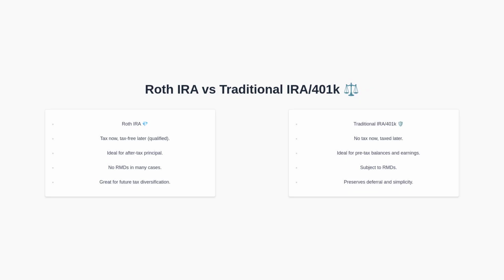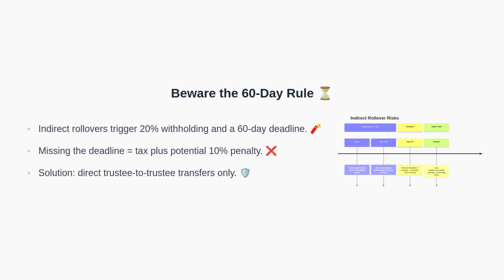Next, be cautious about the 60-day rule. An indirect rollover occurs when funds are distributed to you. This often triggers mandatory 20% withholding and starts a 60-day clock.